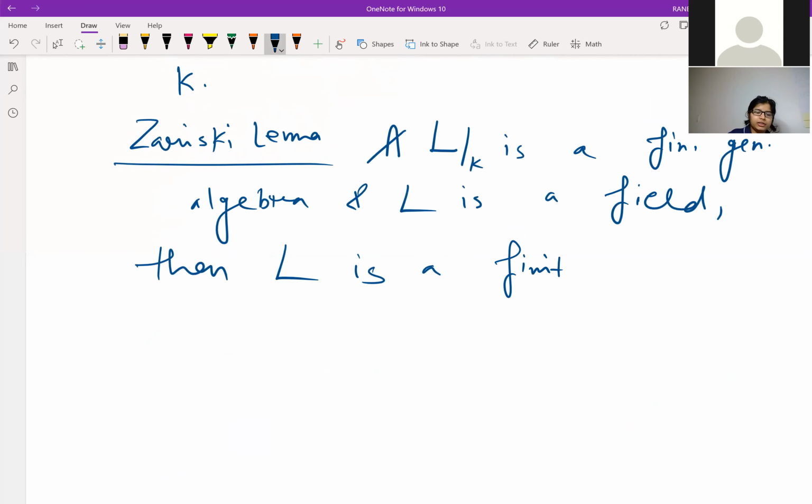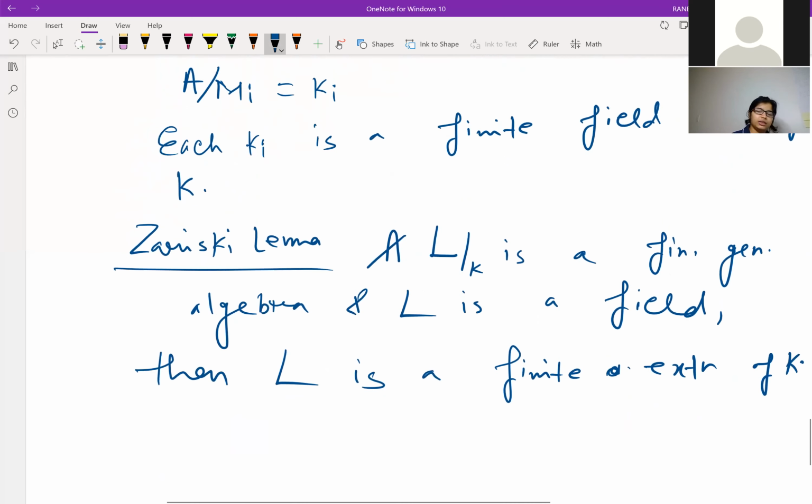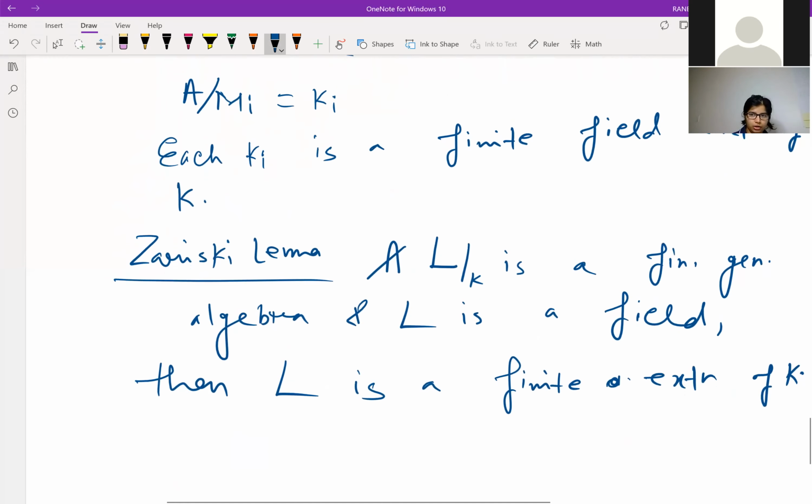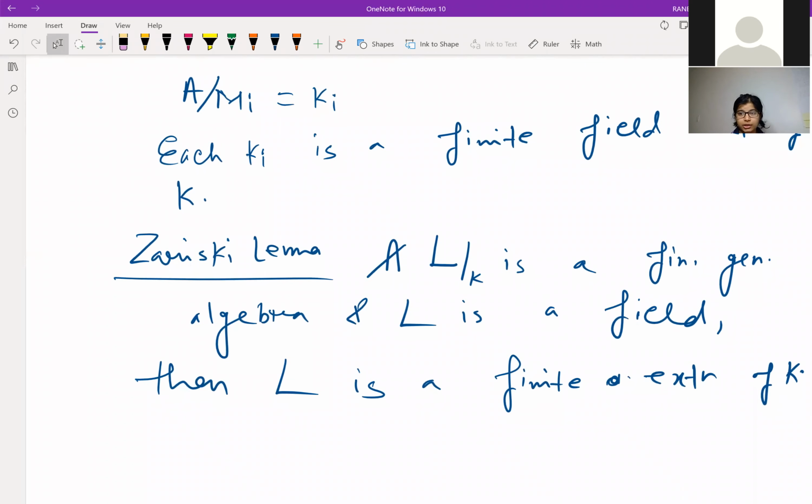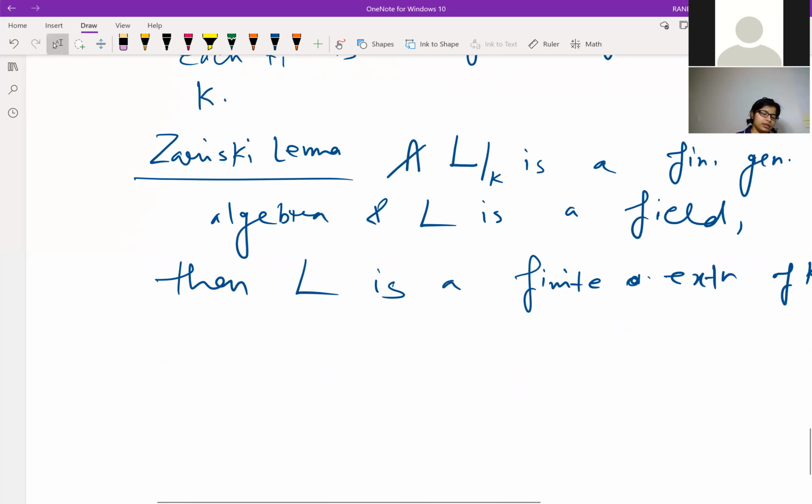That means it's a finite dimensional vector space over K. So by the Zariski lemma, we can say that each of the Ki is a finite extension of K, because A is a finitely generated algebra over K, since it is an affine algebra.